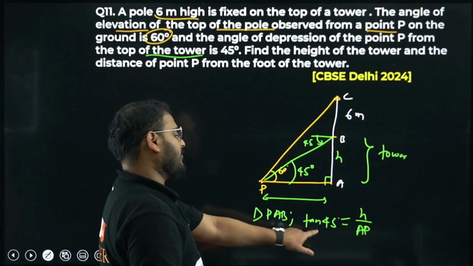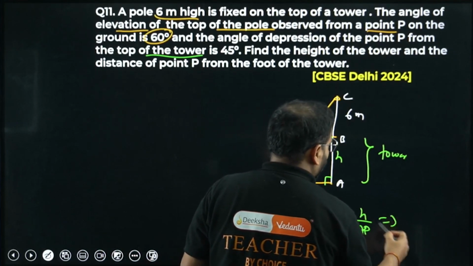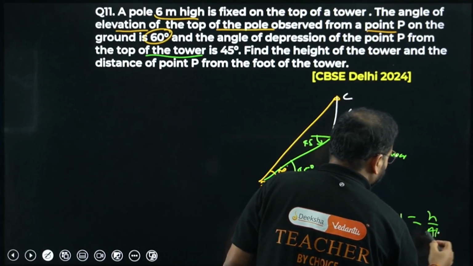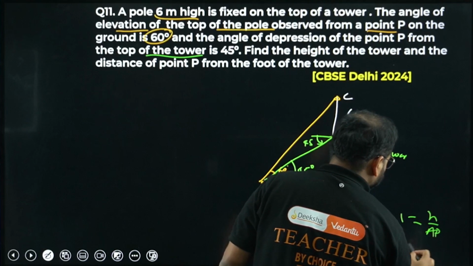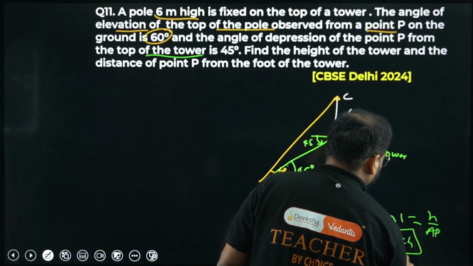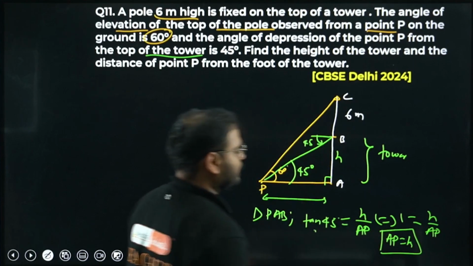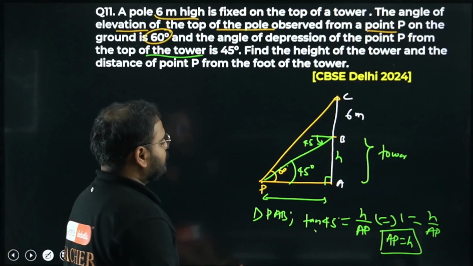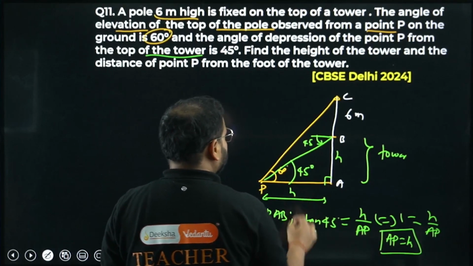Tan 45 degrees is always 1. So H equals AB. What am I getting? AP equals H. Please have a look. AP equals H. Is that clear? Yes, AP equals H is clear. So you get AP. This value is also coming as H only.